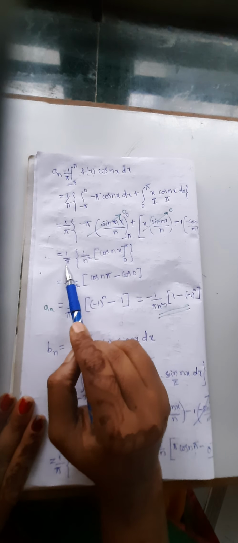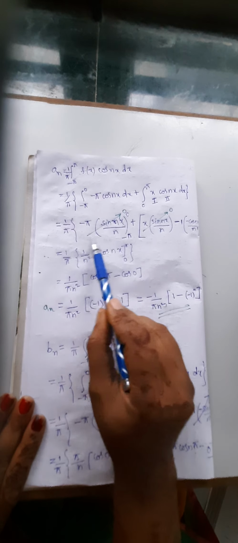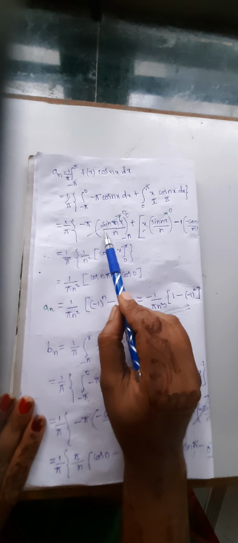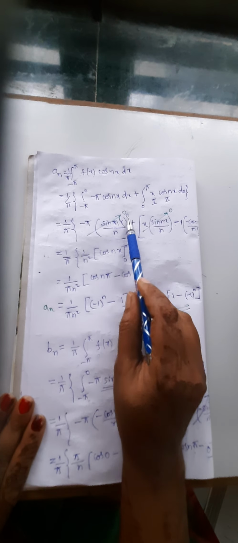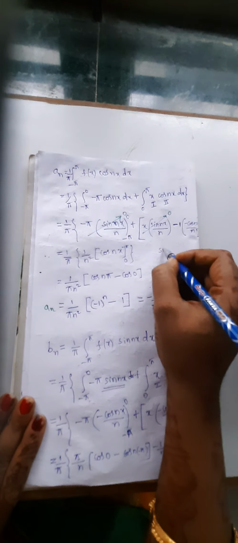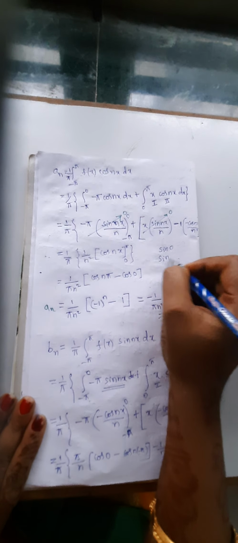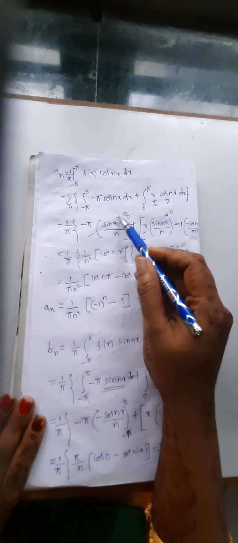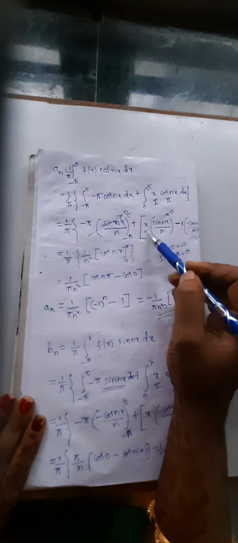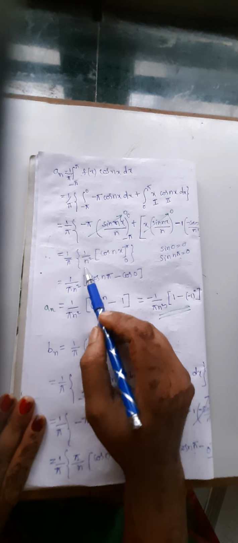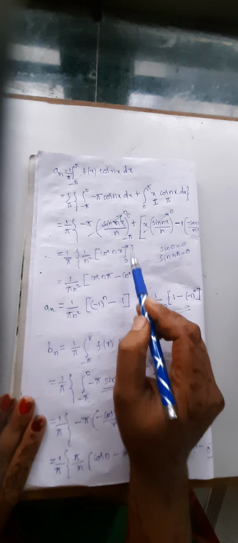That is 1 by pi. Before that, don't substitute the limits for all the terms. First simplify before substituting the limit. Here observe the limits are 0, pi and minus pi. We know that sin 0 is 0, sin of any multiple of pi is also 0. Therefore, we can cancel this sin function. Here also sin is there. Write the remaining term, only one term is there: minus into minus plus 1 by n square into cos nx from 0 to pi.